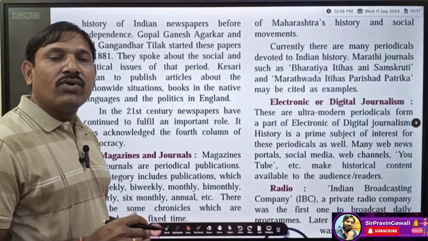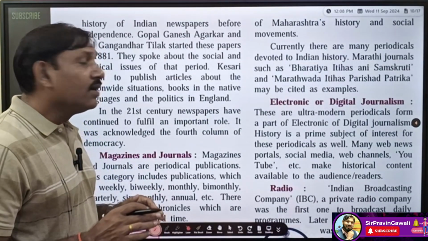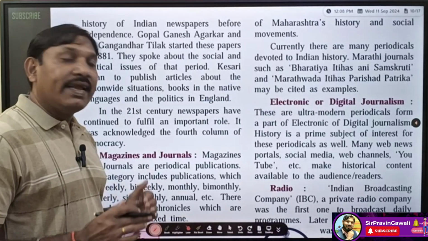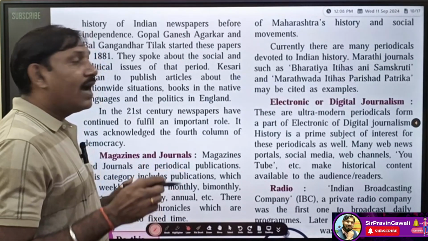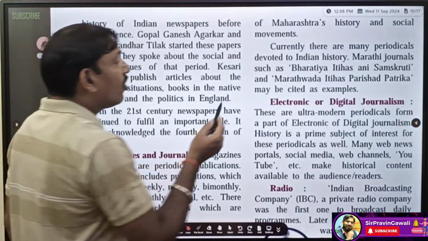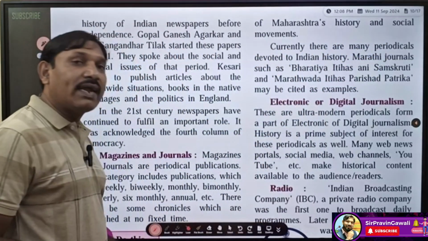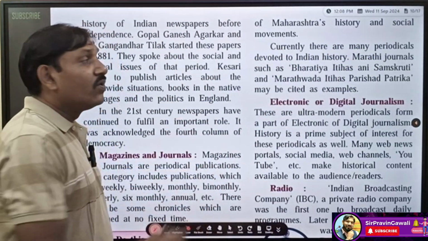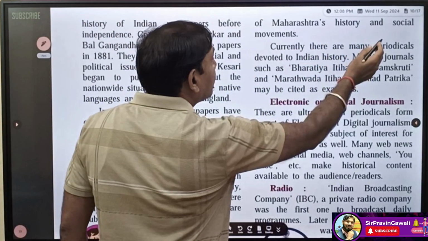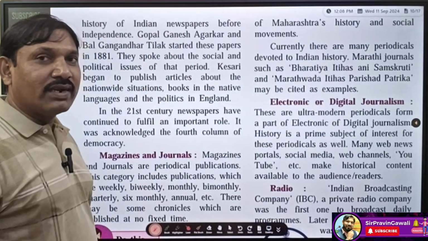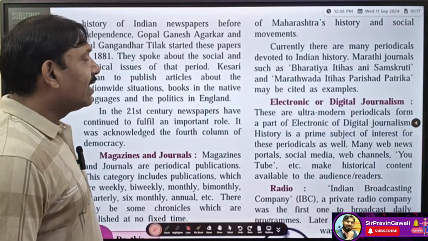Just now I have told you that Trimbak Shankar Sejwalkar used to write regularly in his periodical. He used to write about the historiography of Maharashtra as well as the social movements. Okay students, have you understood this much? Very good. Now see the next one.